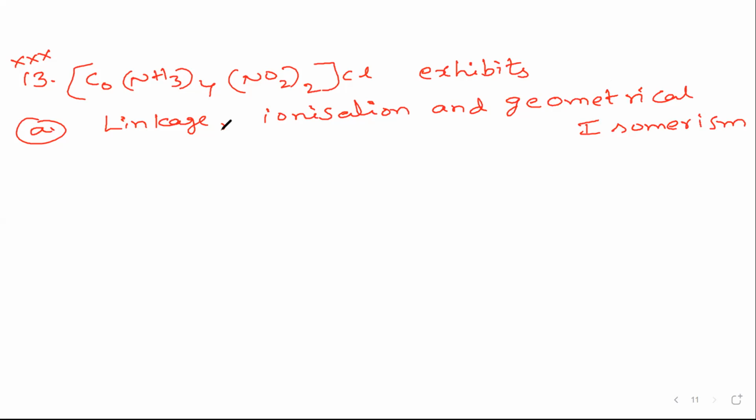So you should think about it clearly. It can exhibit linkage, ionization, and geometrical isomerism.